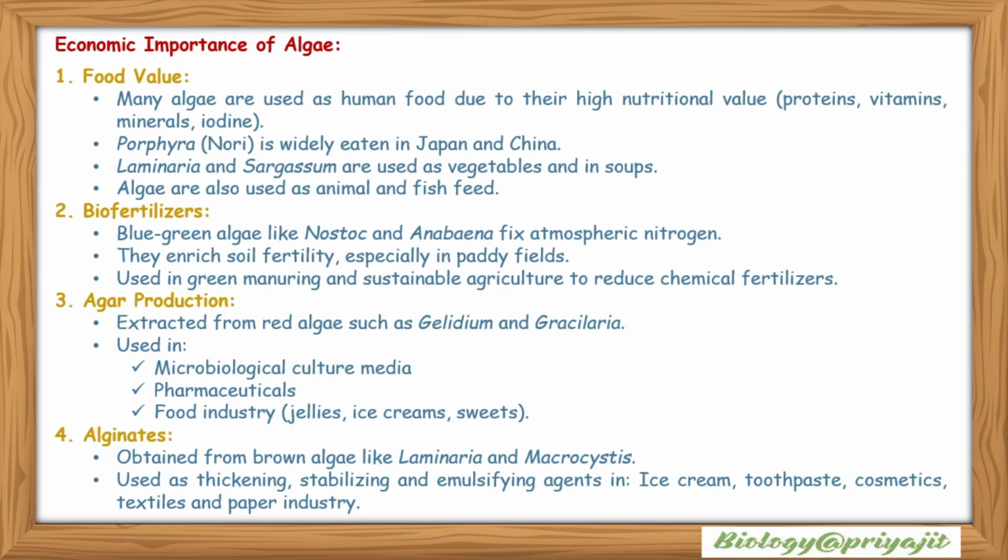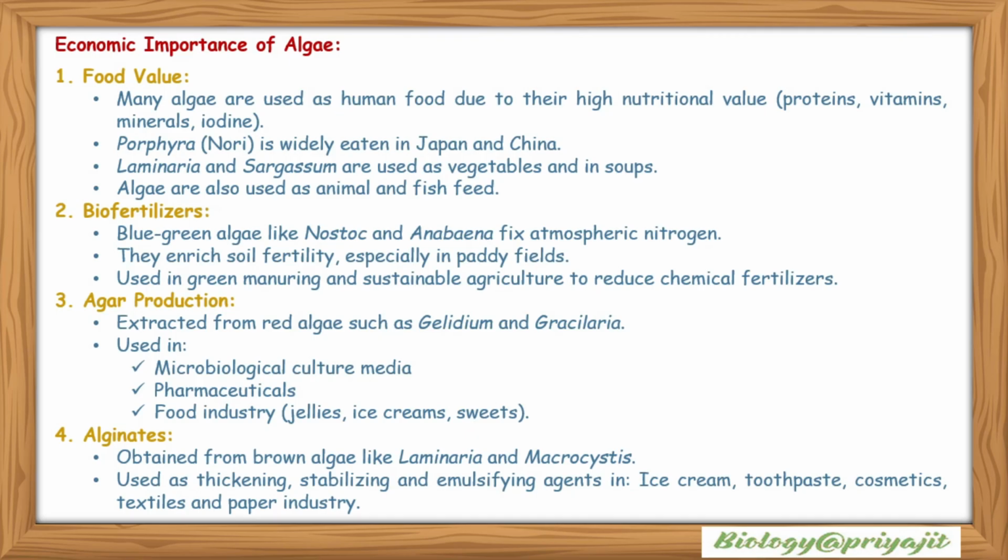Biofertilizers: blue-green algae like Nostoc and Anabaena fix atmospheric nitrogen. They enrich soil fertility, especially in paddy fields. They are used in green manuring and sustainable agriculture to reduce chemical fertilizers. Agar production: agar is extracted from red algae such as Gelidium, Gracilaria, etc.